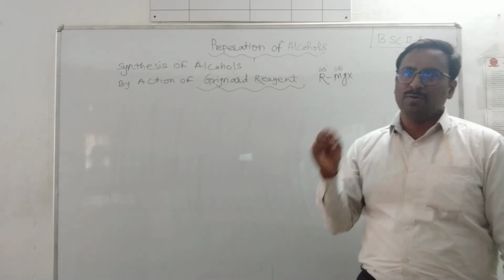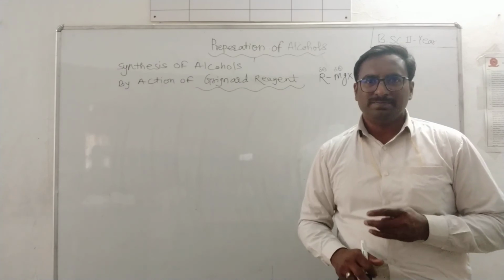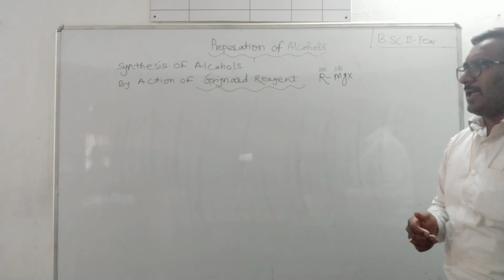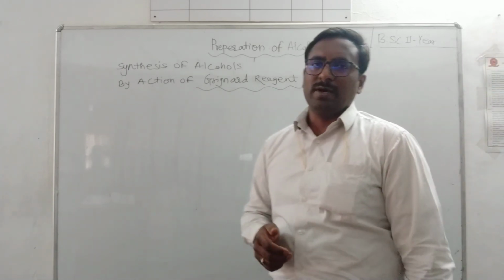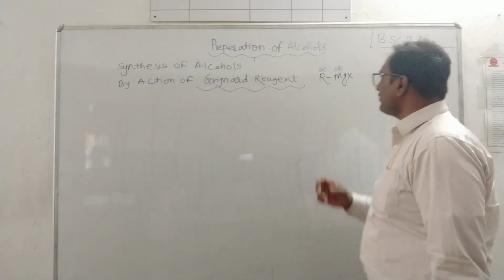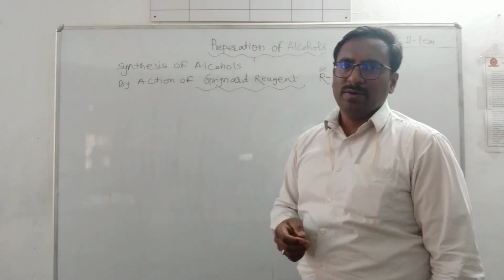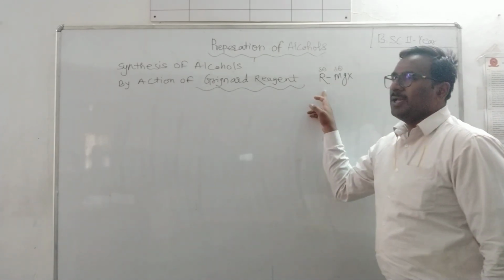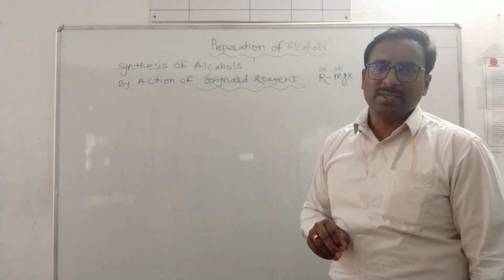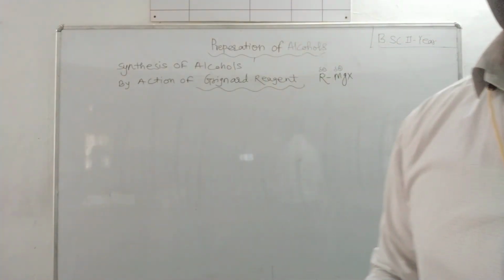It may be bromide, chloride, iodide. Generally chloride and bromide. This reagent is highly reactive, always used in dry ether solvent. The alkyl group of this reagent is electronegative, or polar in nature, and acquires a negative dipole, hence it can attack electron deficient molecules, isn't it?